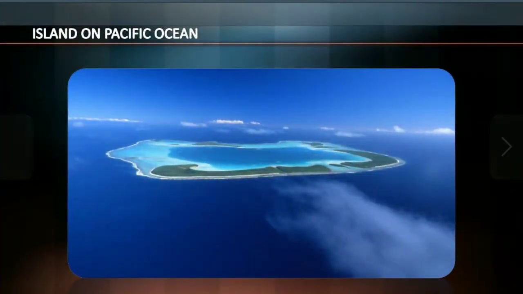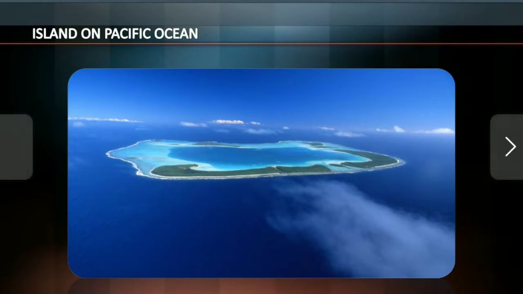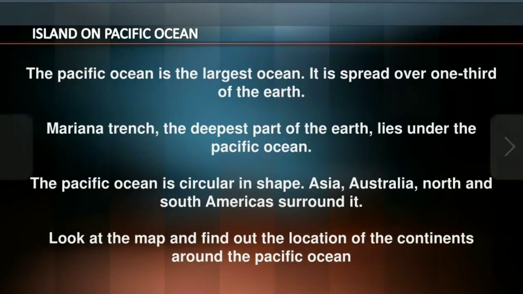Next, islands on the Pacific Ocean. You can see the picture of islands on the Pacific Ocean. Yes, the Pacific Ocean is surrounded by islands. The Pacific Ocean is the largest ocean. It is spread over one third of the earth. Mariana Trench, the deepest part of the earth, lies under the Pacific Ocean.